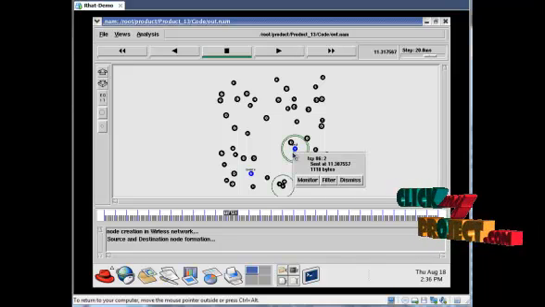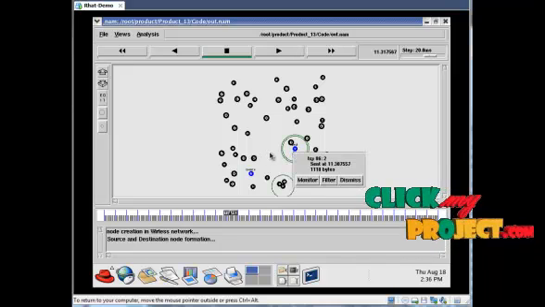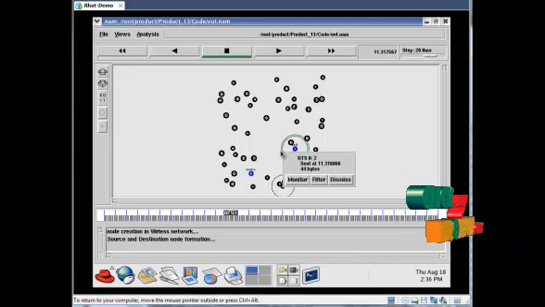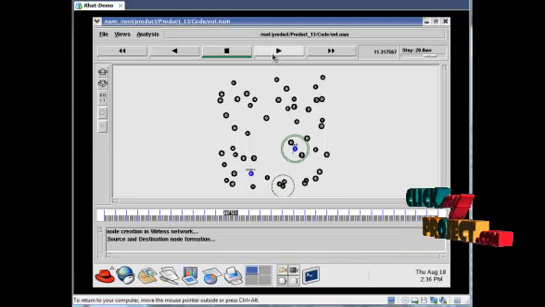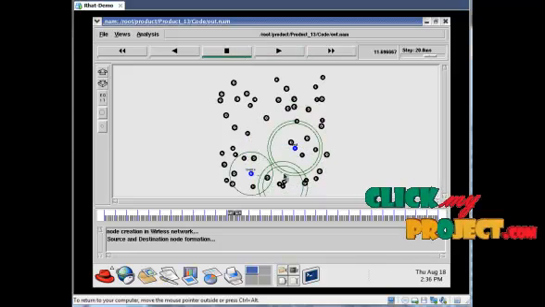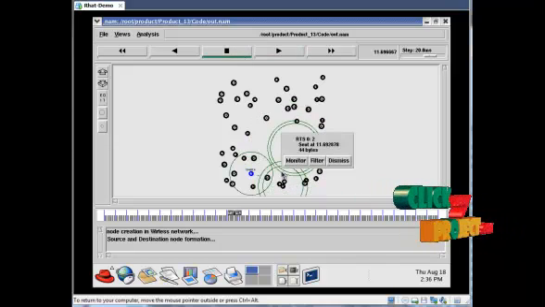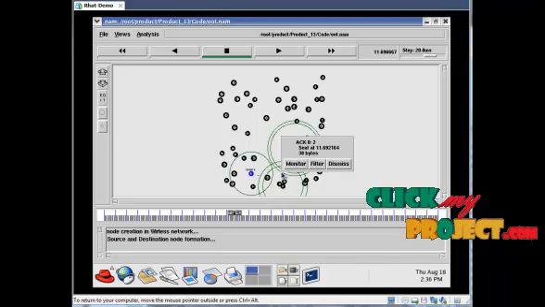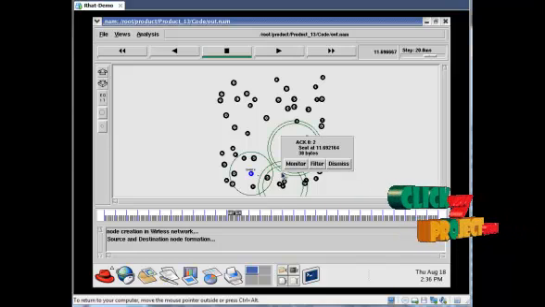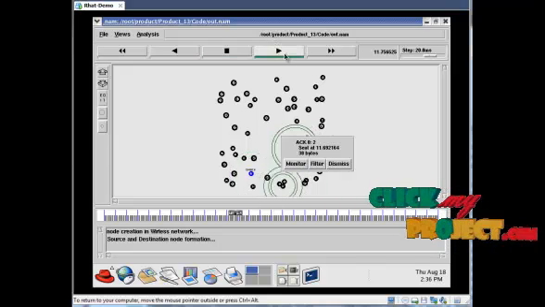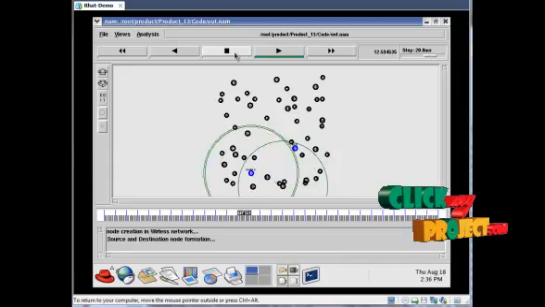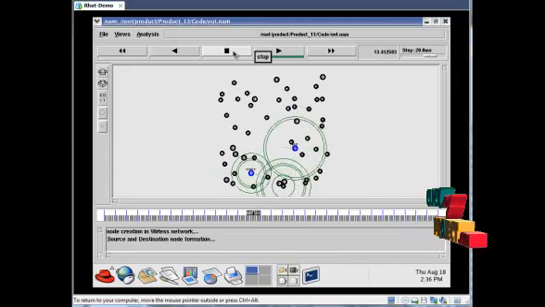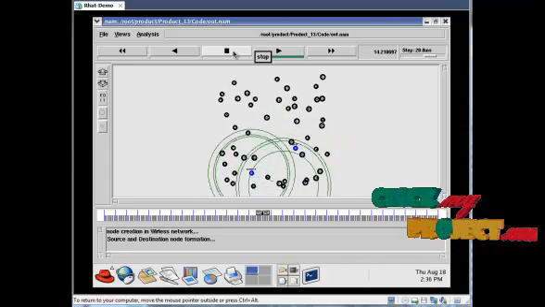We have processed the three-way handshaking process. So RTS, CTS and acknowledgement messages are sent via these circles. This is our RTS message and this is our acknowledgement. Each packet has a different acknowledgement and is sent at a different time. So the protocol information is also shown in this place.